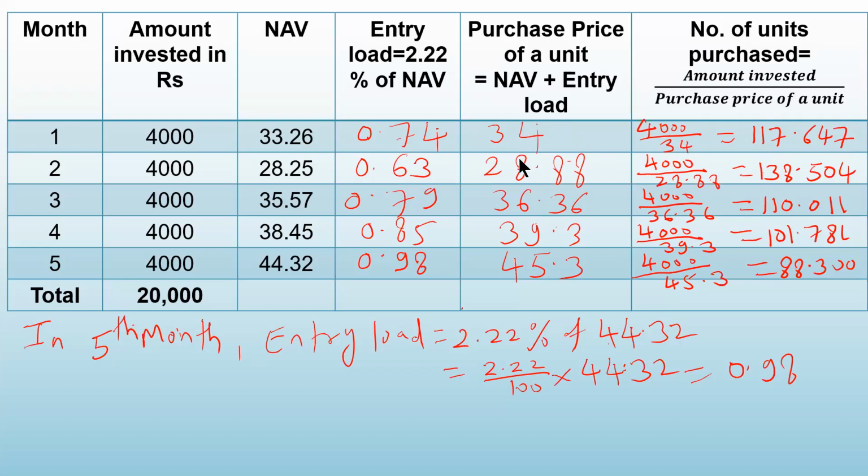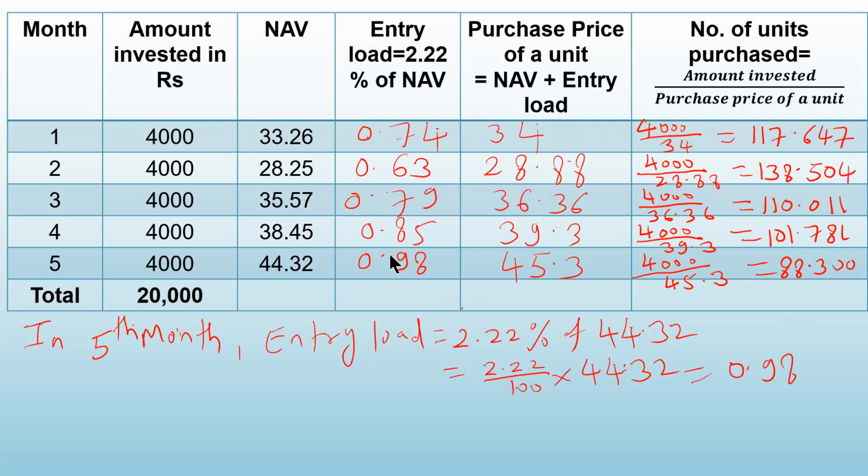In the second month, purchase price had decreased to 28.88, and the number of units has increased to 138. Then the purchase price increased again, so the number of units decreased. So if purchase price is lower, number of units will be higher. If purchase price is higher, number of units will be less. So you see that every month you are getting a different number of units. But in the long run, many times the purchase price will be less and you will gather more number of units.